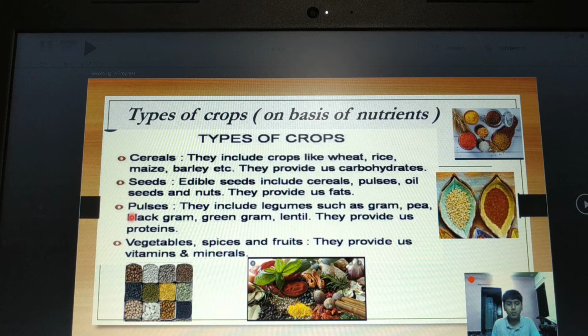Now let's move to pulses. Pulses include legumes such as gram, pea, black gram, green gram and lentil. They provide us proteins. The main nutrient that pulses provide is protein. Now, vegetables, spices and fruits provide us vitamins and minerals. Now we know wide varieties of vegetables, spices and fruits.